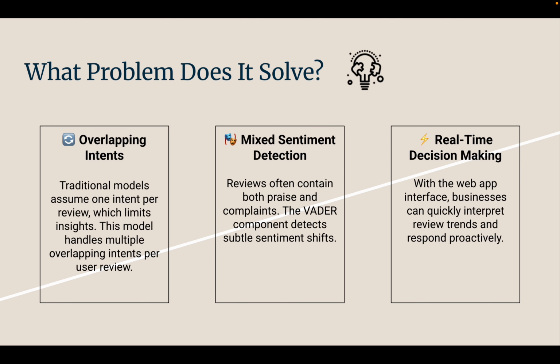This model addresses three main challenges. First, it can handle overlapping user intents. Many reviews don't fit into a single category, so capturing multiple intents offers more accurate insights. Second, reviews often contain mixed sentiments, like praise and complaints in the same sentence. VADER helps detect such nuances. Finally, the real-time Streamlit interface allows for fast analysis, helping teams prioritize improvements and respond to user concerns promptly.